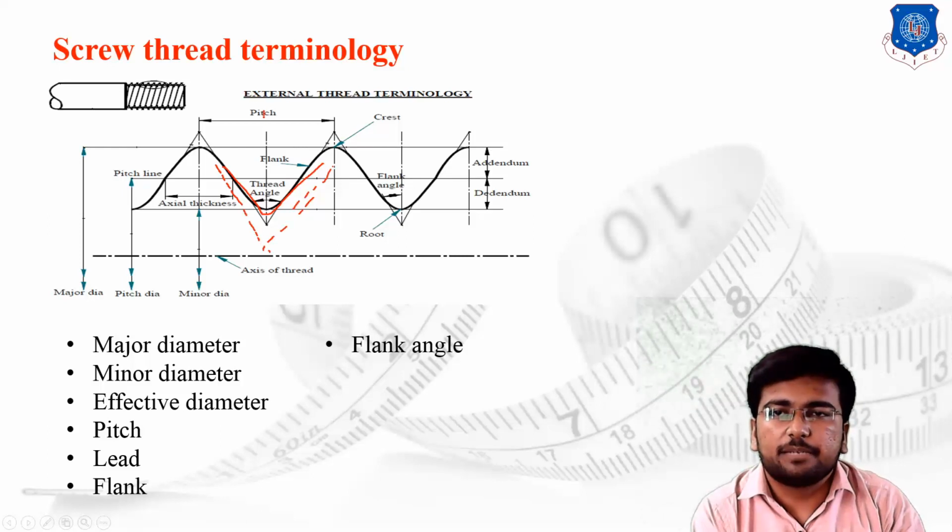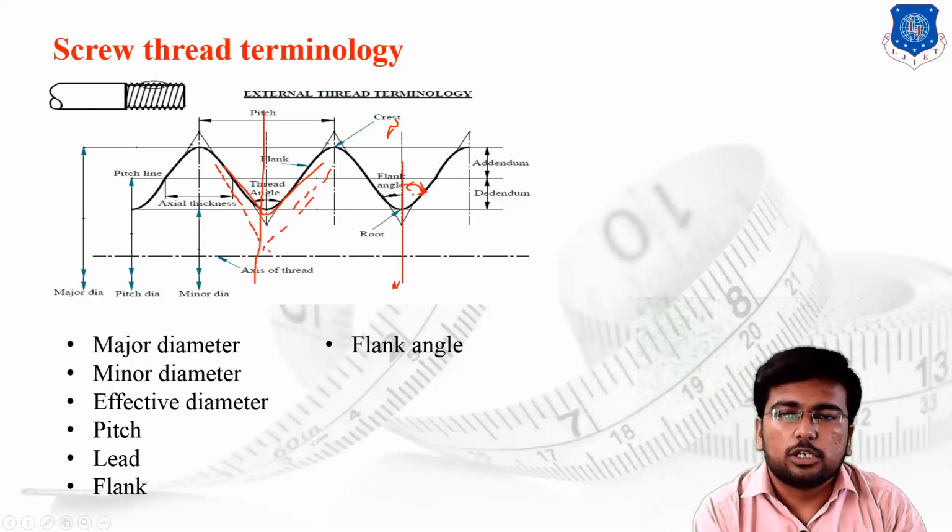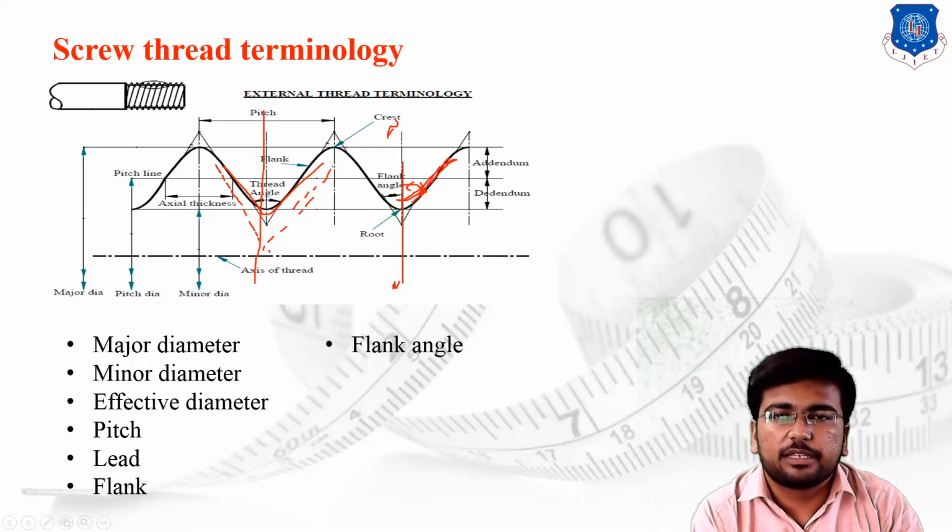And if I cut the thread angle by the normal, then the angle between the normal and the flank of the given thread profile is known as the flank angle. So the flank angle is half of the thread angle, or the angle between the flank profile of the thread and the normal to the flank profile.